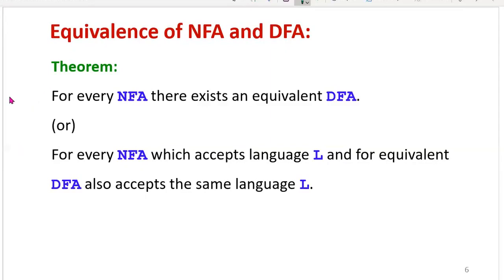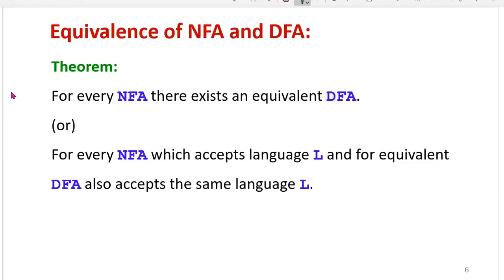The theorem can be stated as: for every NFA there exists an equivalent DFA. That means for every non-deterministic finite automaton there exists an equivalent deterministic finite automaton. The same statement can be given based on acceptance of languages: for every NFA which accepts language L, the equivalent DFA also accepts the same language L. If any language is accepted by an NFA, then the equivalent DFA also accepts the same language.